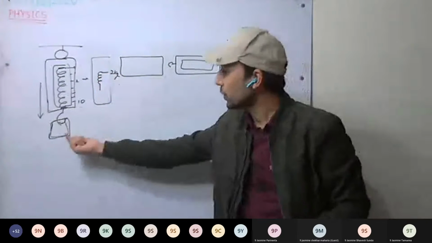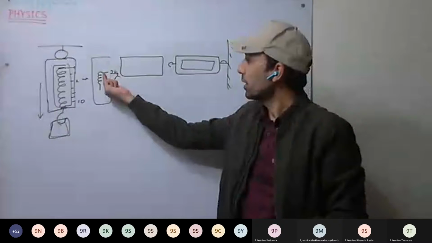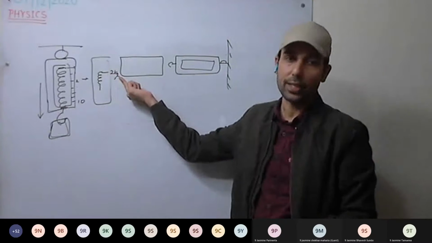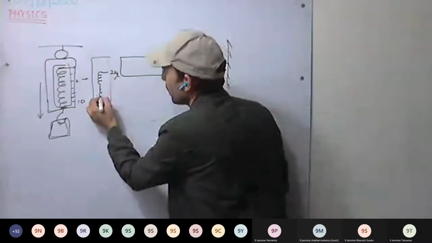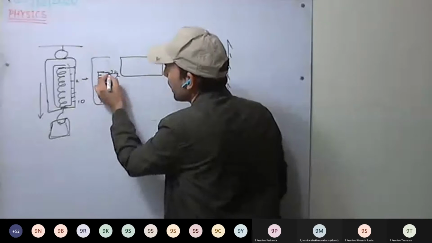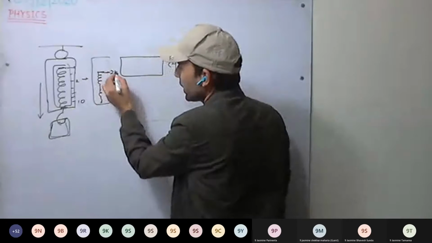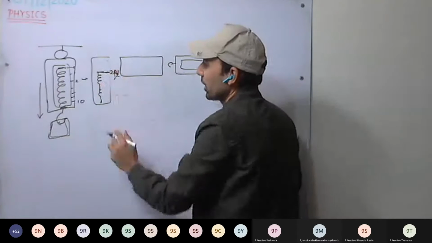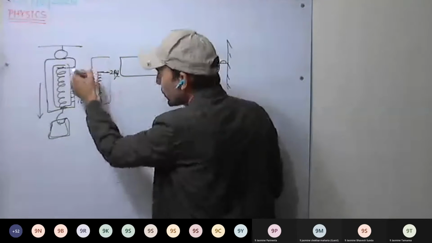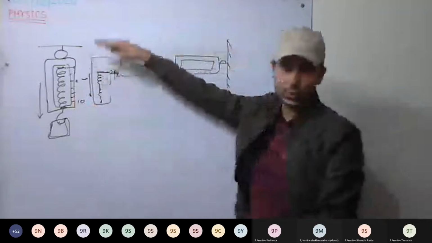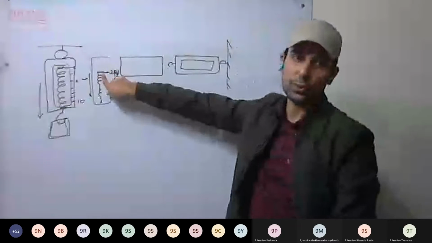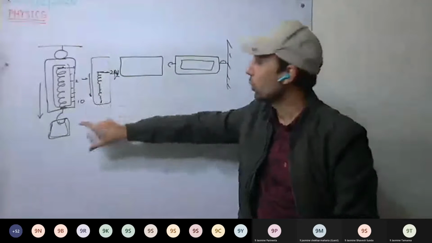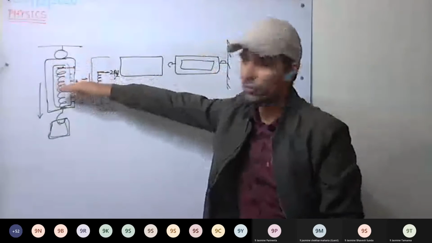Mostly it's in Newton because weight is in Newton, but we calibrate in kgs. Whatever reading shows is the weight of the body. A force is acting downward on the spring, that is the action force on the spring. The more the weight, the more the compression.